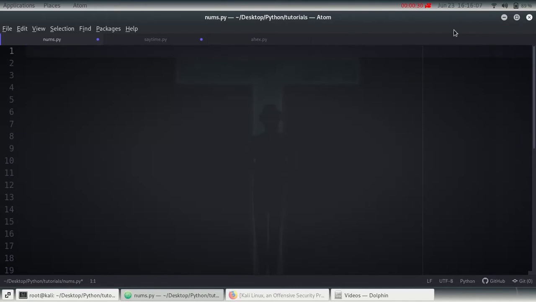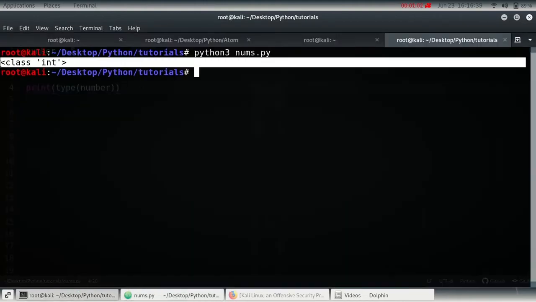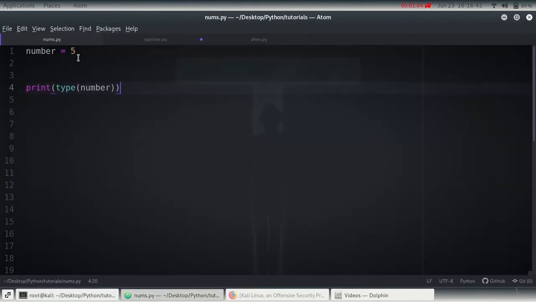So in Python, numeric data is of two types: integers and floats. Integers are numbers that contain no decimal value in them, while floats contain decimal values. For example, let me assign a number 5 to this variable called number. In order to determine what type of number this is, I just have to print type and pass in the variable. So if I save and run it, we get it's an integer class. So 5 is an integer type number.